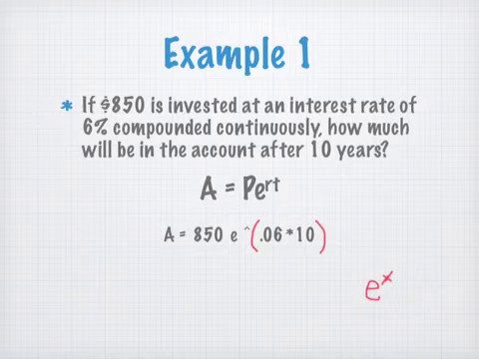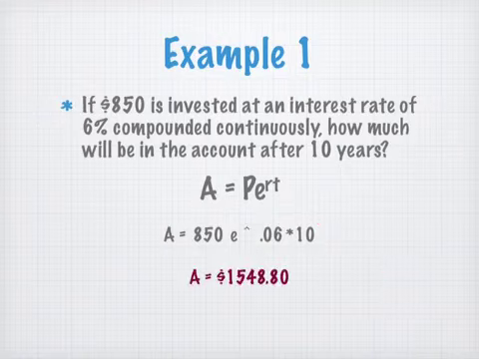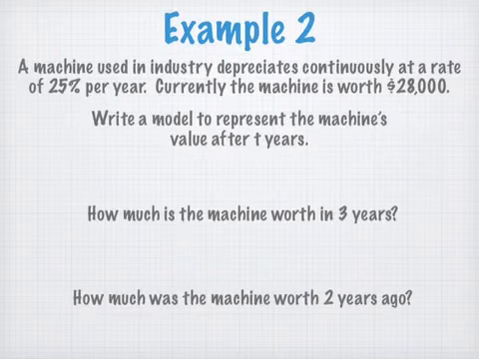Let's give everyone a chance to type. What did we get? 1,548.80. I'm sorry, I already put it up on the screen. You're right, I should have called on you. $1,548.80. Who did not get that? Okay, let's try one more example.